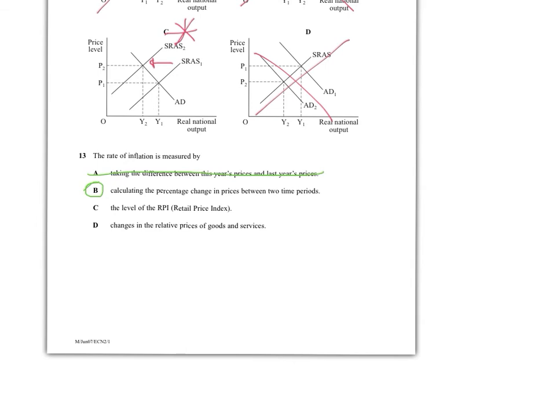The level of RPI, Retail Price Index. Now, a lot of you will have picked that, but the thing is, it's measured by other things as well. Sometimes it's measured by CPI, so that is way too obvious an answer. It's definitely not that, okay? Lastly, D, changing the relative price of goods and services. No, okay? Inflation is always measured by the percentage change in prices between two time periods. That's what you've got to know.